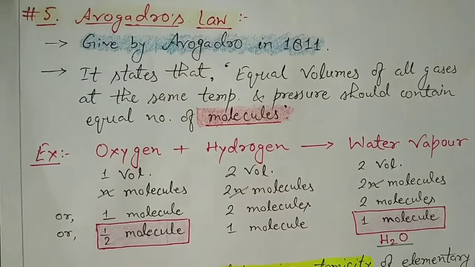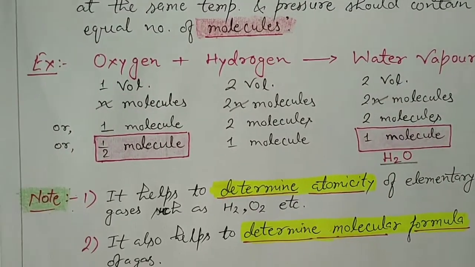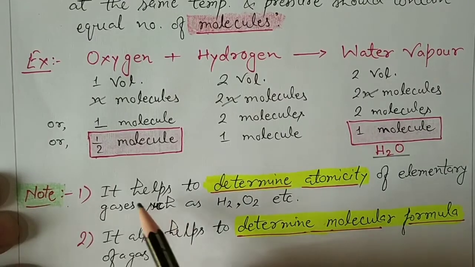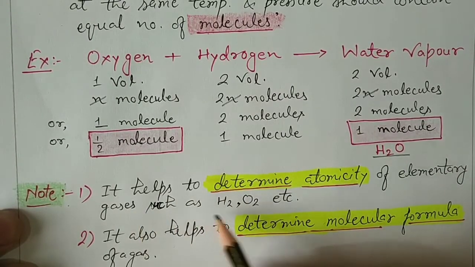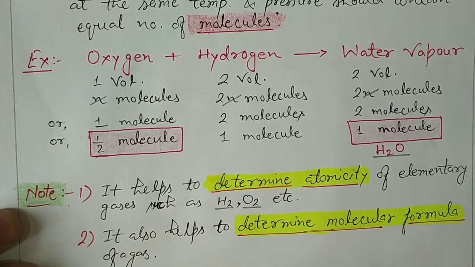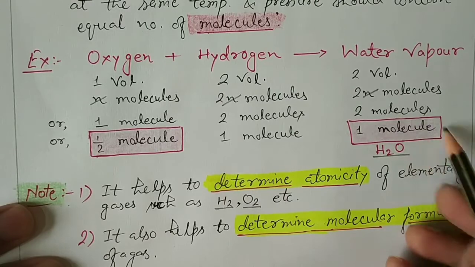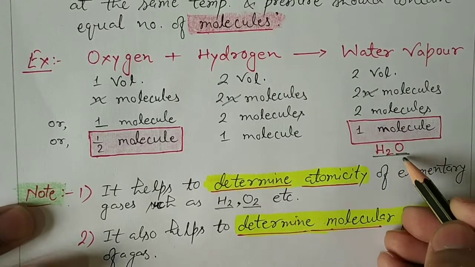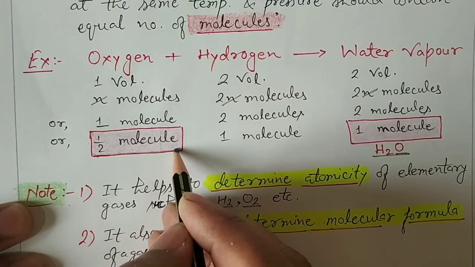There are two importances of this law. First, it helps to determine the atomicity of elementary gases such as hydrogen and oxygen. Atomicity, you can see here: in one molecule of water vapor only one atom of oxygen is present, and as reactant we have used half molecule of oxygen.